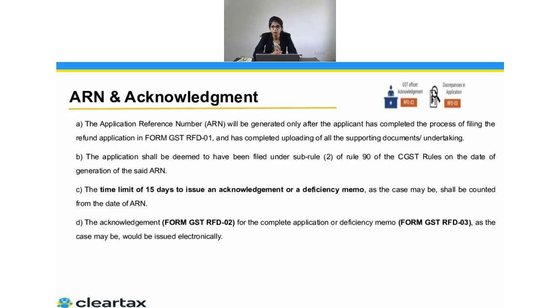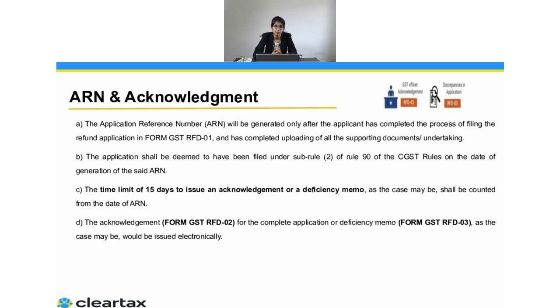What if I want to claim the refund for 2 or 3 months together? What if I'm a quarterly user? If I'm a quarterly user, can I claim the refund on a monthly basis, or do I have to file an application on a quarterly basis? Especially for zero rated supply, this happens. If you're a quarterly user, you will be filing this application also on a quarterly basis. If you are a monthly user, you will be filing this application also on a monthly basis. But you can also file for 2 or 3 months together, or for 2 or 3 quarters together.